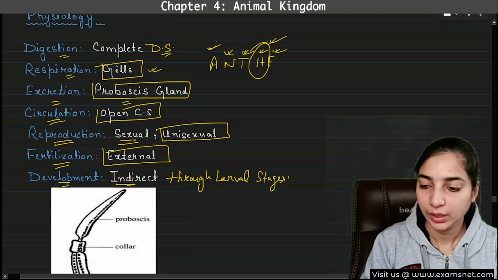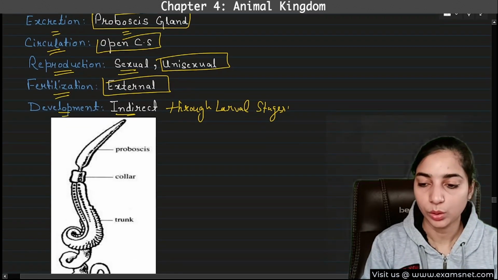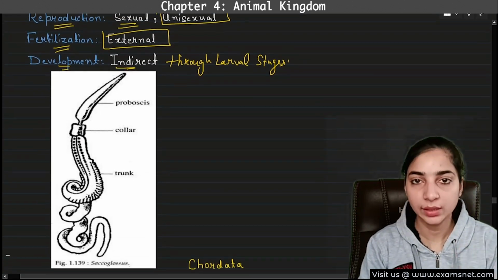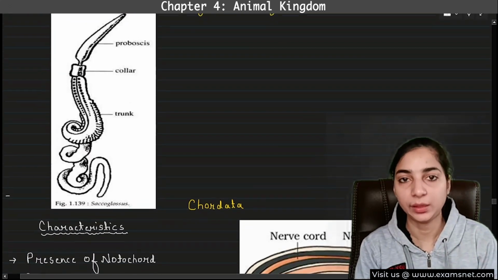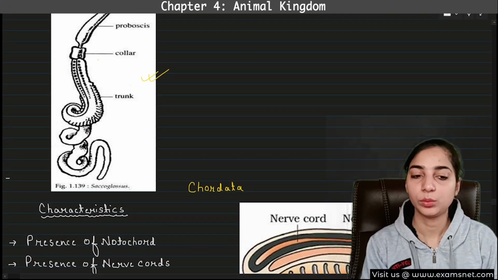Have a look at this diagram. This is saccoglossus. In NCERT, two examples are given for hemichordates. The first is balanoglossus and the second one is saccoglossus. So this diagram is that of saccoglossus.